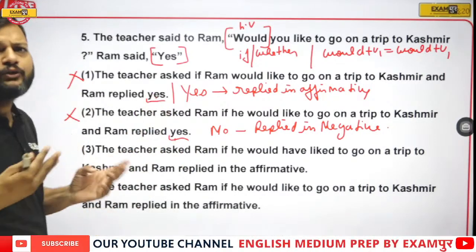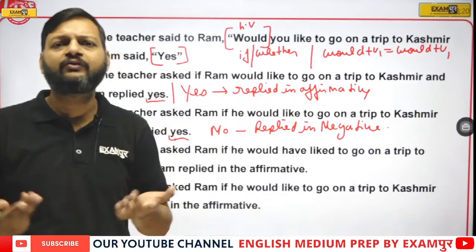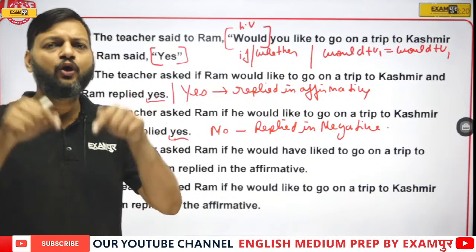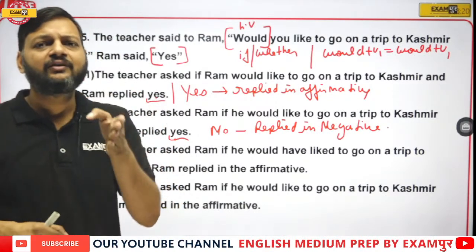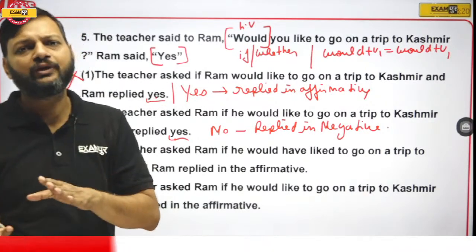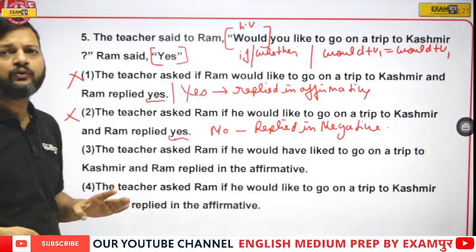You do not need to read the whole sentence. You just need to pick the keywords. If you know that yes and no are addressing words, and addressing words are not used in indirect, you can simply eliminate option number 1 and 2.